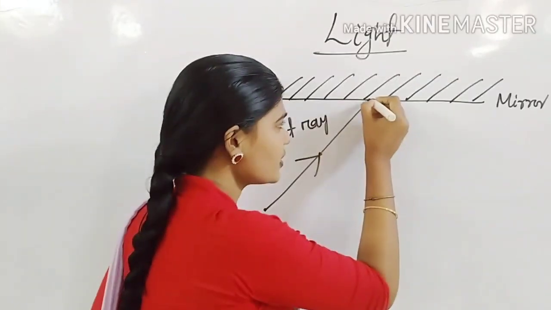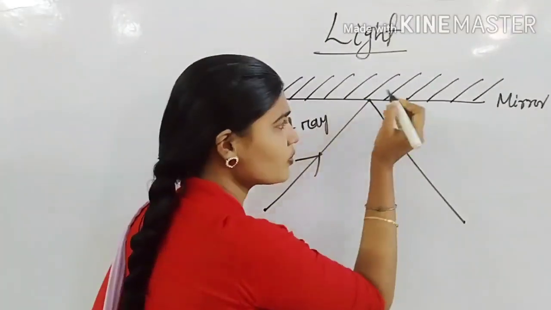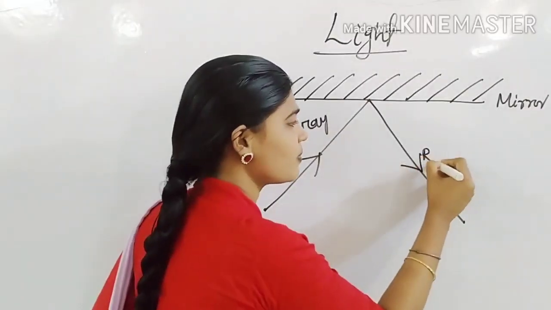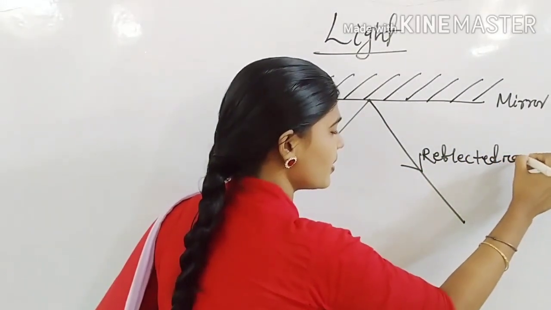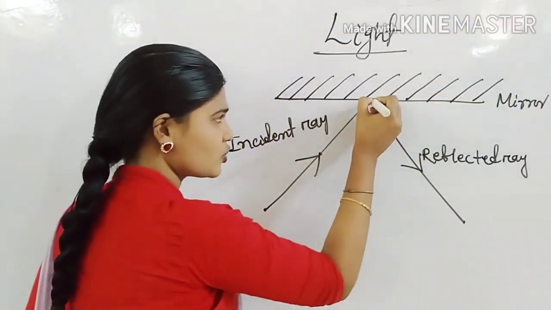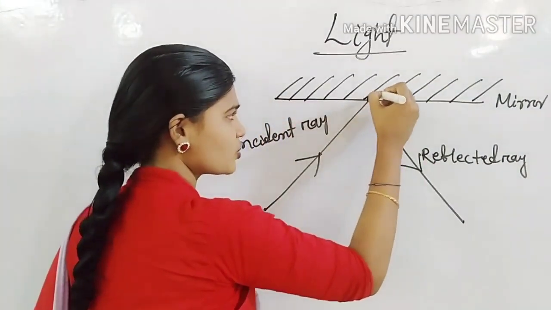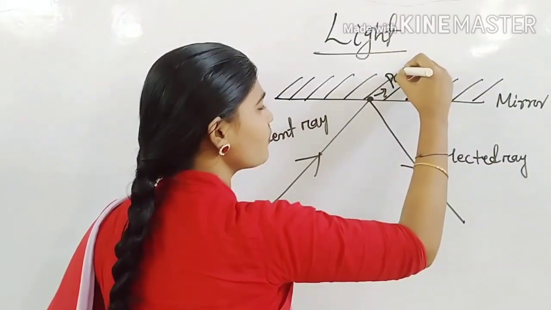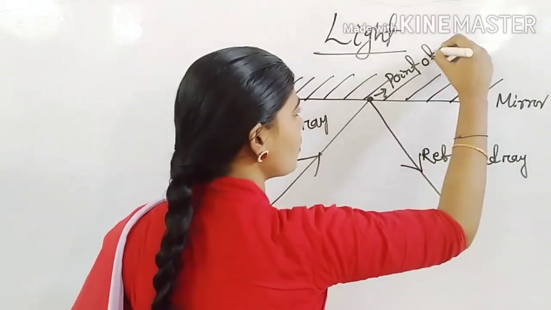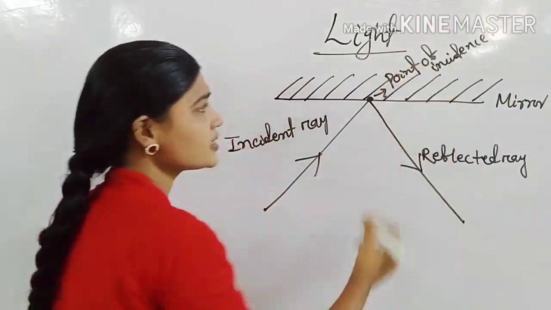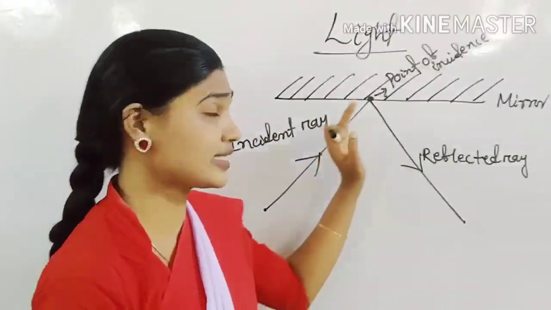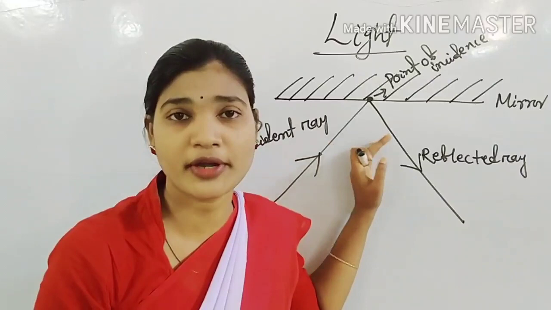The ray which gets reflected from the object is known as the reflected ray. This point is known as the point of incidence. What is the point of incidence? The point at which the incident ray falls is known as the point of incidence.